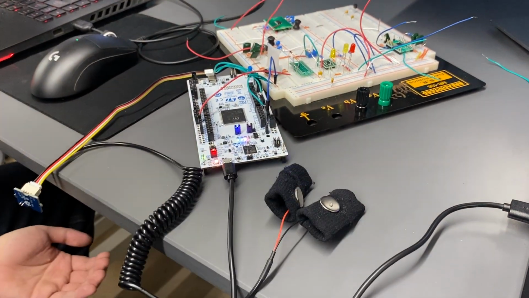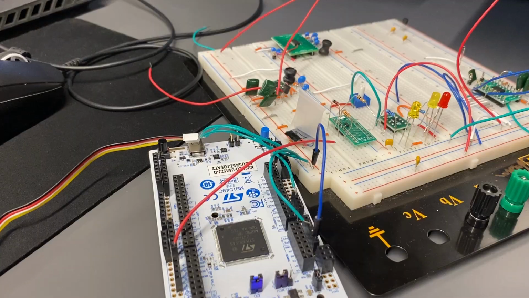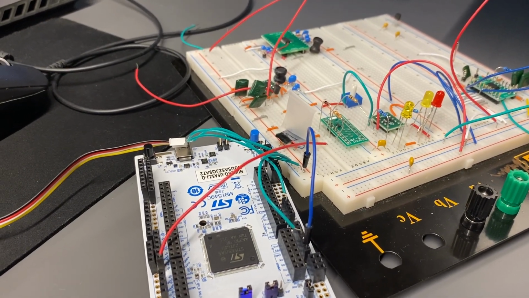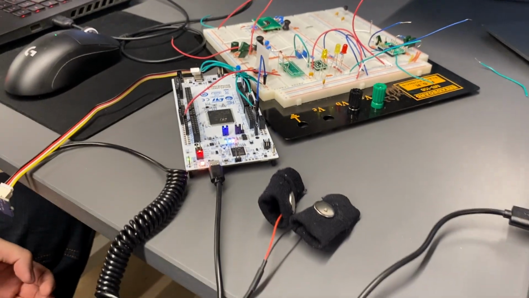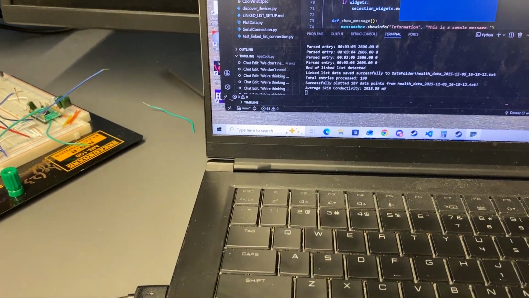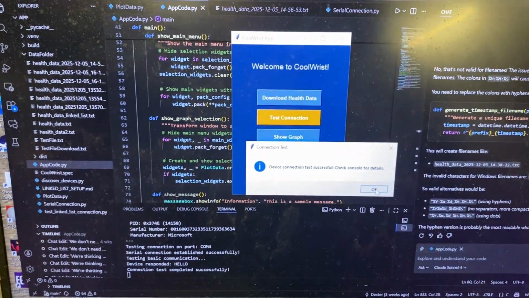Now, eventually the water will dry, but we'll just remove our hands to show it. And eventually, the motor will, after a bit of time, show that the episode has ended. So now that we've done that, we'll go ahead and just test our connection on our app. As you can see, it works.